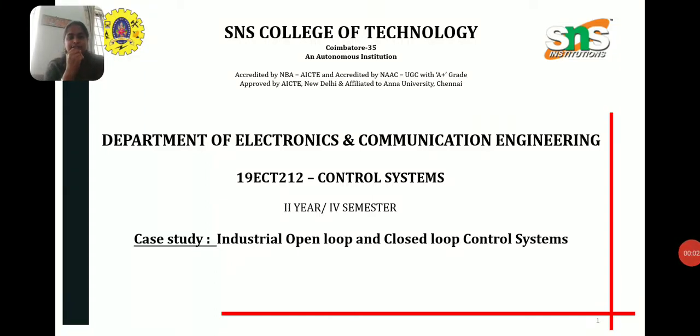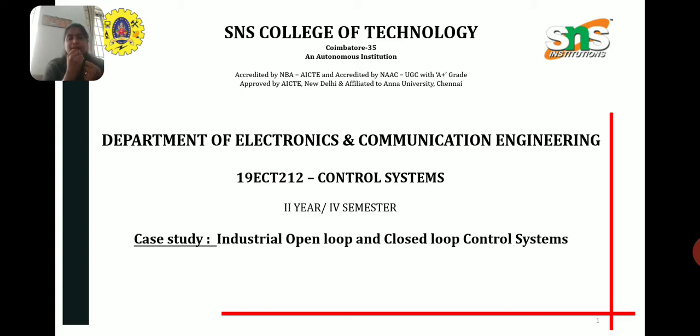Everyone. Today we are going to discuss industrial open loop and closed loop control systems. First of all, what is a control system? A control system is defined as a system of devices that manages, commands, directs or regulates the behavior of other devices or systems to achieve a desired result. A control system achieves this through control loops, which are processes designed to maintain a process variable at a desired set point.